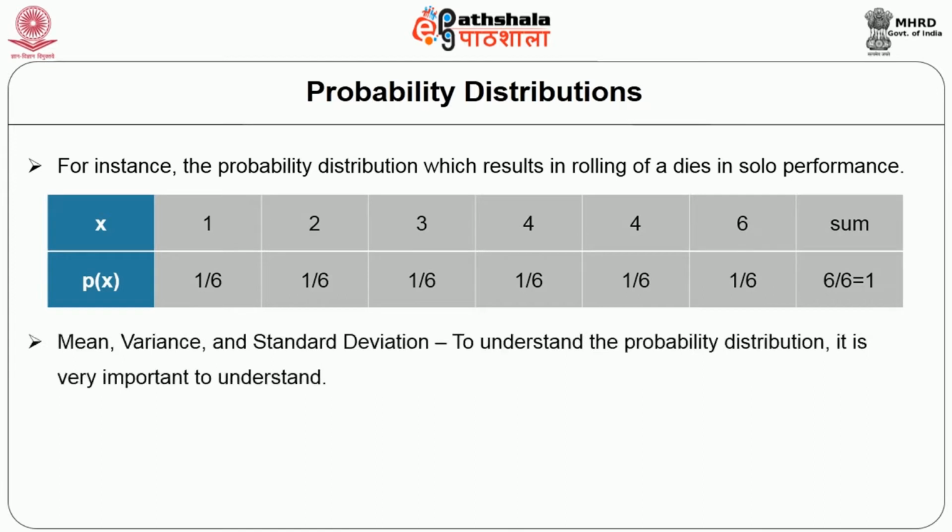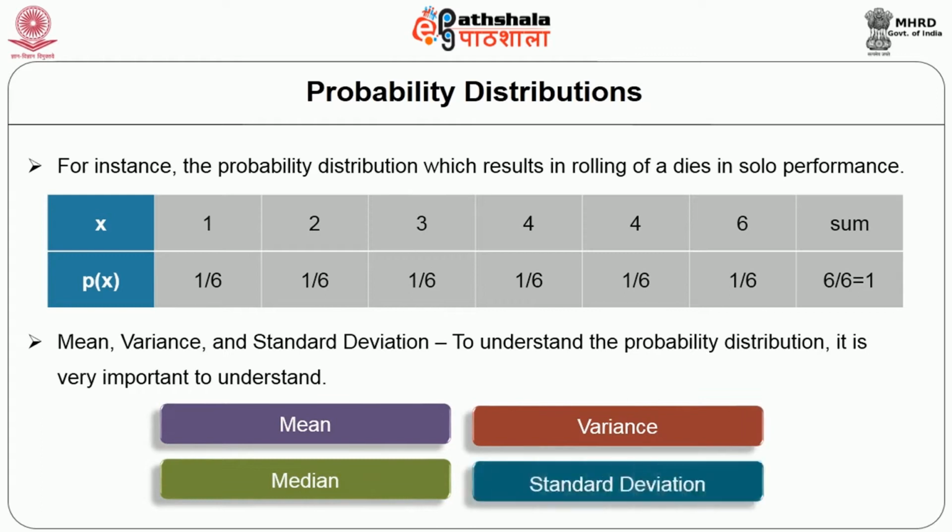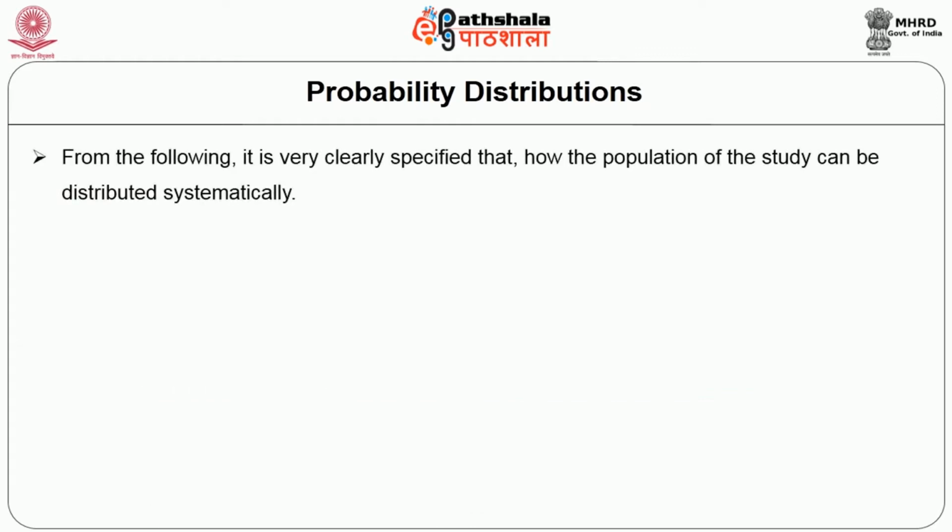It can be better understood with the help of mean, variance and standard deviation. To understand this probability distribution, it is very important to understand mean, median, variance and standard deviation. This can be explained clearly with the help of the following table, that is the following symmetrical representation. From the following it is very clearly specified how a population or a sample of a study can be distributed systematically.